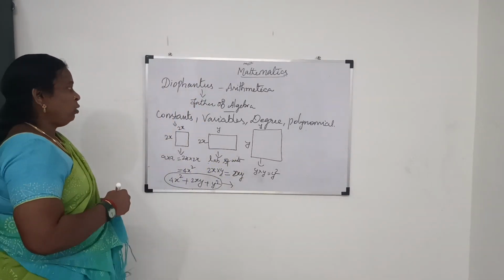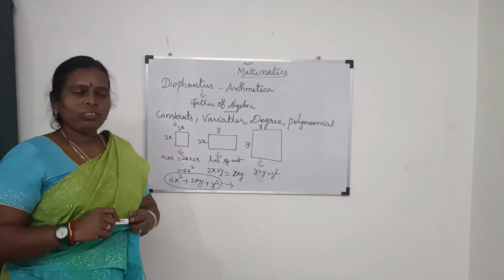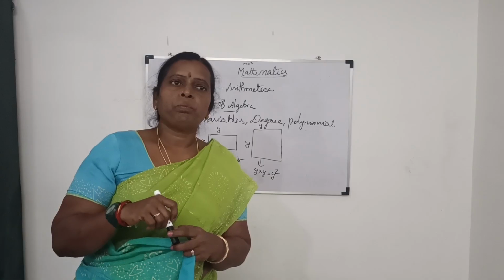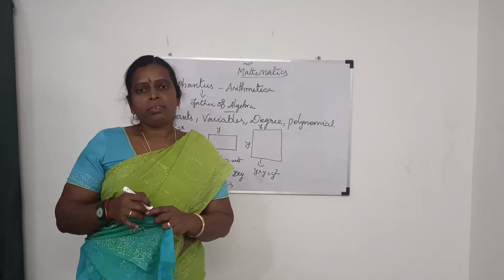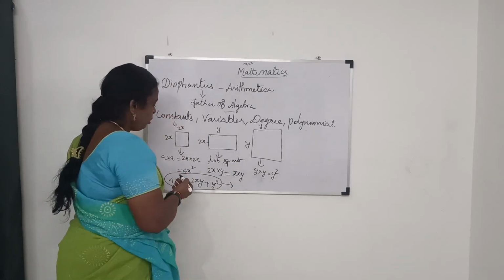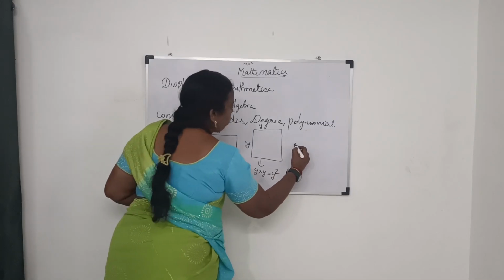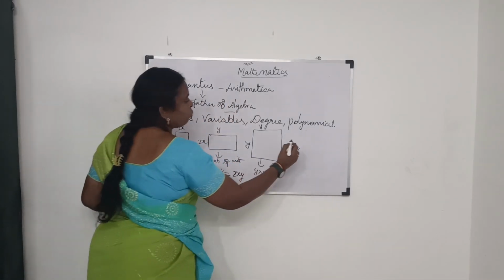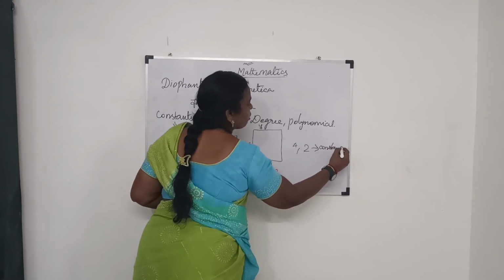Okay. So, polynomials. Again, we will come to this. What is a constant in this? In any polynomial or algebraic expression, any real number is called a constant. So what are the numbers in this expression? That is 4 and 2, and these are called constants.